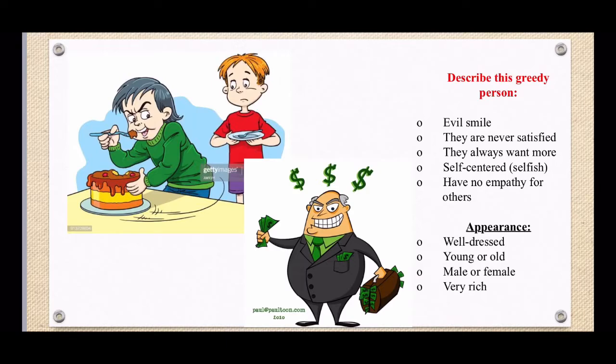They can be young or old. They can be a male or a female. And usually, greedy people could be very rich because maybe they steal other people's money. So, if we look at these pictures, we try to describe them. That's what I see when I look at a greedy person.